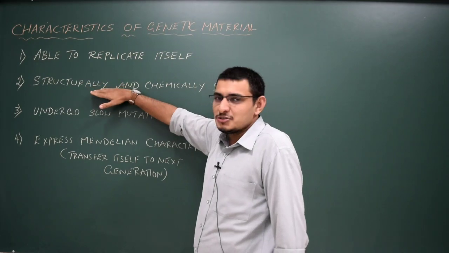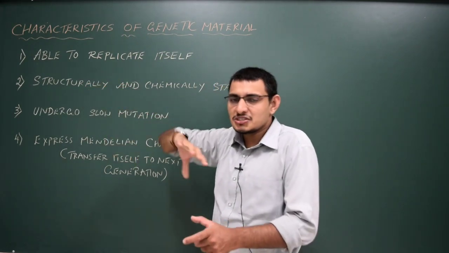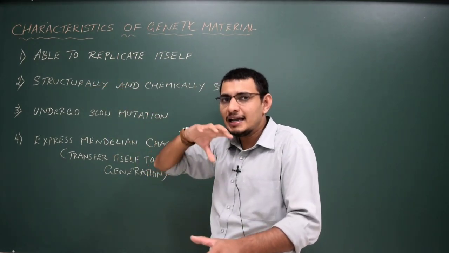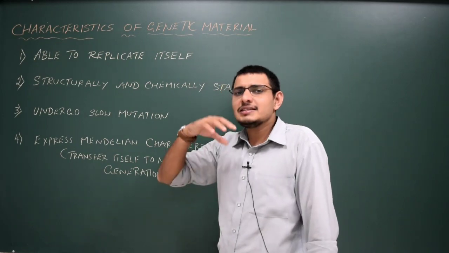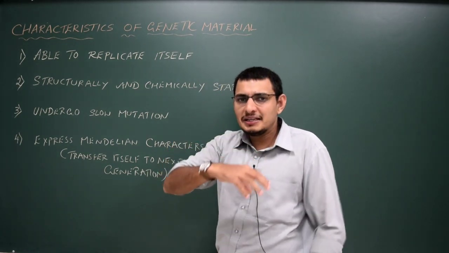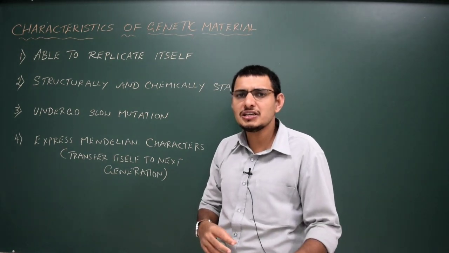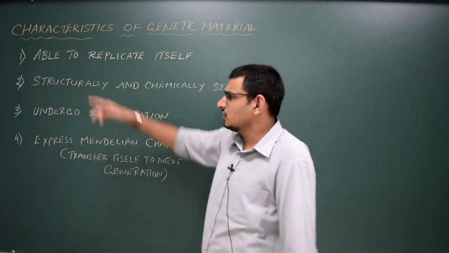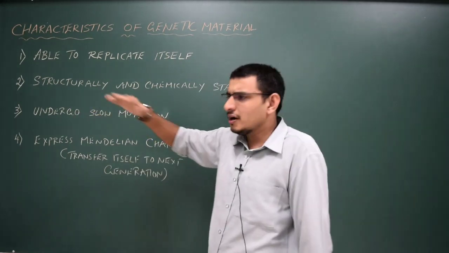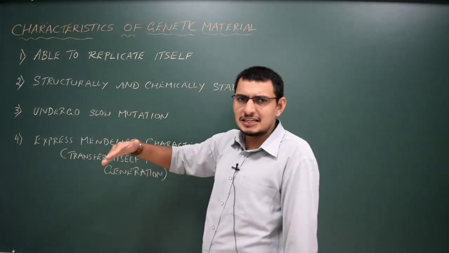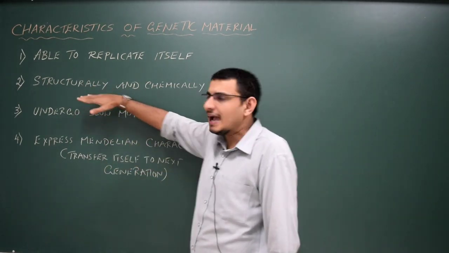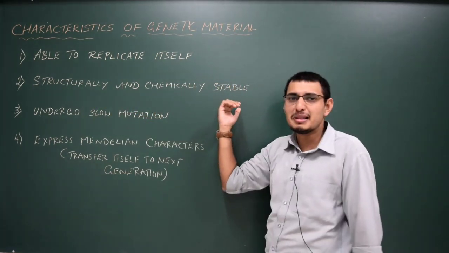In our previous video session, we discussed the structure of DNA and RNA, and I said DNA is a better genetic material compared to RNA because RNA is highly unstable whereas DNA is stable. You know the reason behind it. If any chemical is to be called a genetic material, it should be structurally and chemically stable.